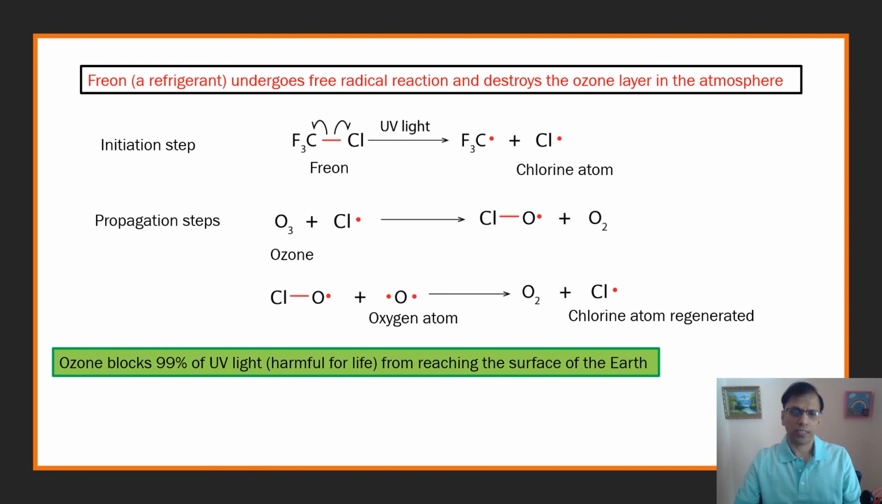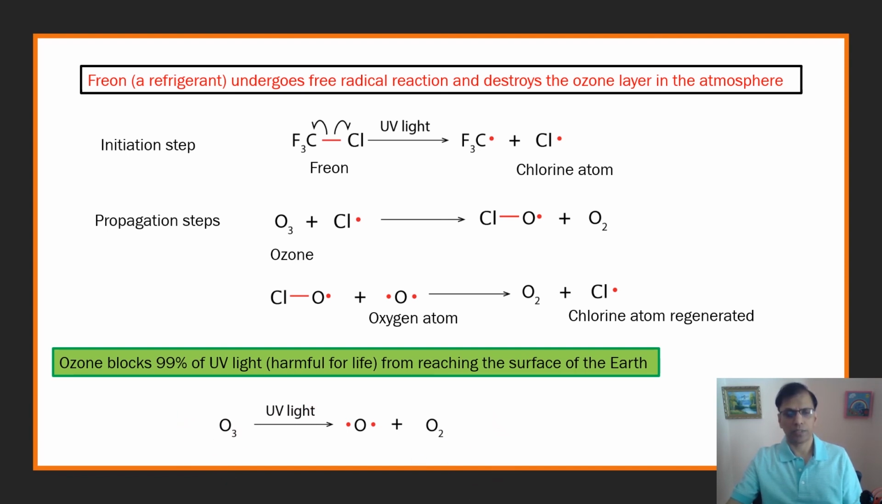So why is that harmful? Well, ozone blocks 99% of the UV light that's harmful for life. Ozone prevents UV light from reaching the surface of the earth. Ozone in the presence of UV light will give you an oxygen atom and oxygen. This is what ozone does,